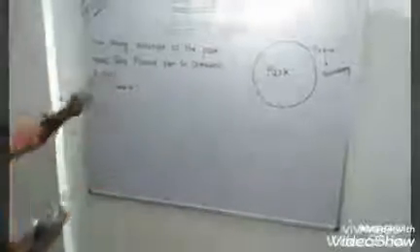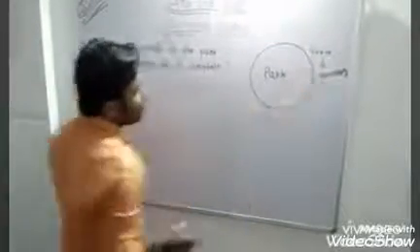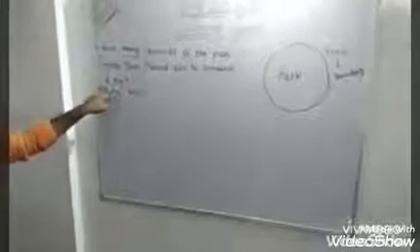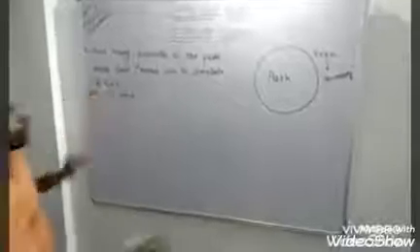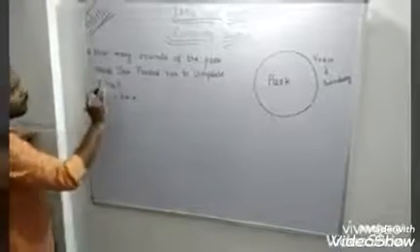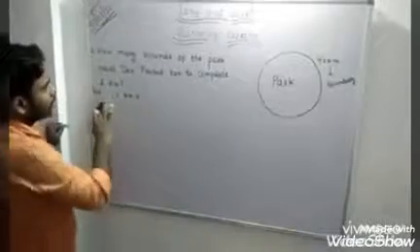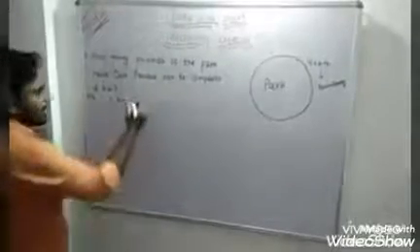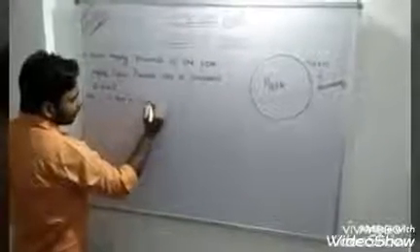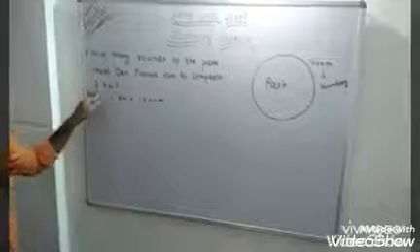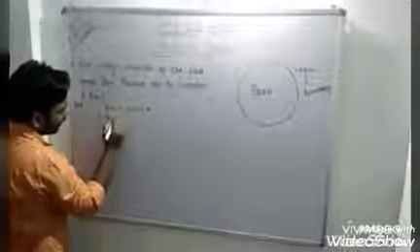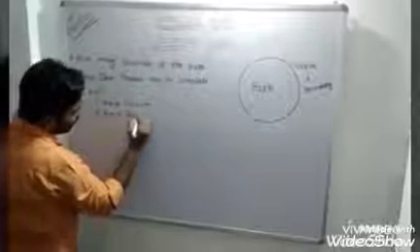So first we have to convert kilometer into meter. Why? Because the question is in kilometer and in the figure the answer is in meter, so we have to change the units. All of you know, 1 kilometer equals how many meter? Tell me fast. Yes, 1000 meter. Now 2 kilometer equals how many meter? If 1 kilometer equals 1000 meter, then 2 kilometer equals 2000 meter.